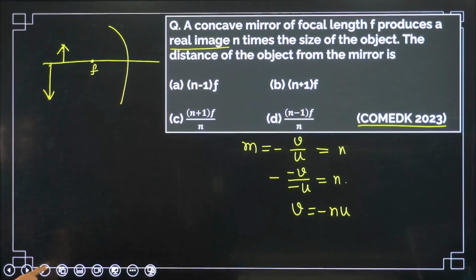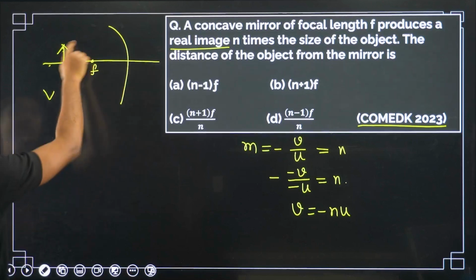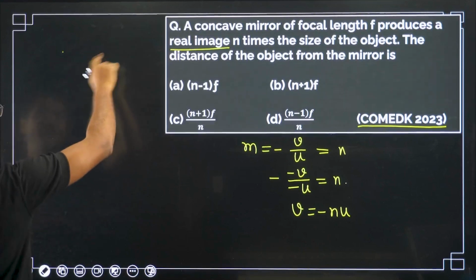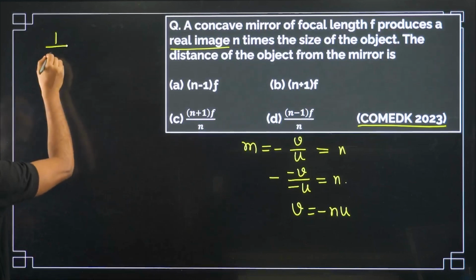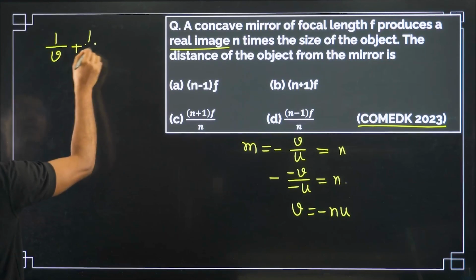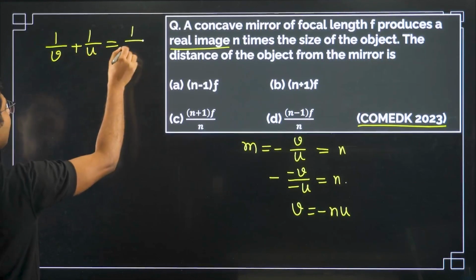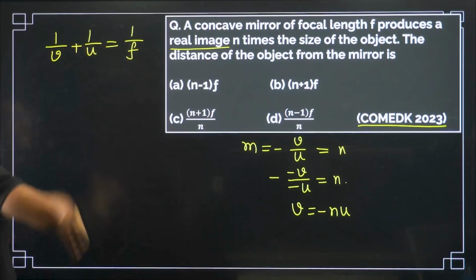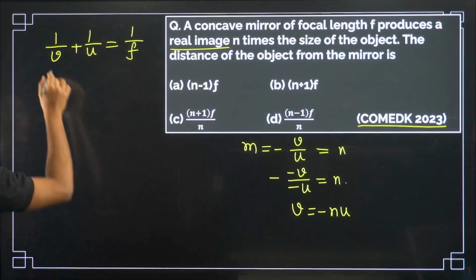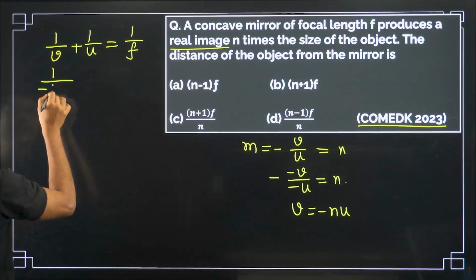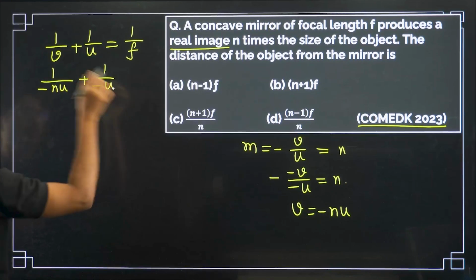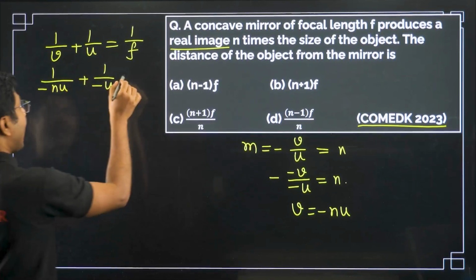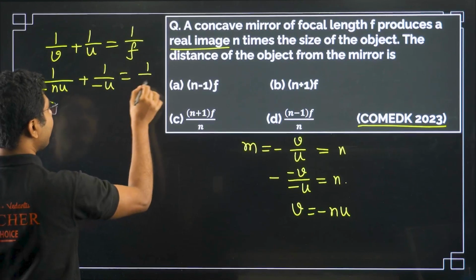Now you have to put the values in the mirror equation. What is the mirror equation? 1 by v plus 1 by u equals 1 by f. Now v is minus n u, so 1 by minus n u. And u is negative, and focal length is also negative.